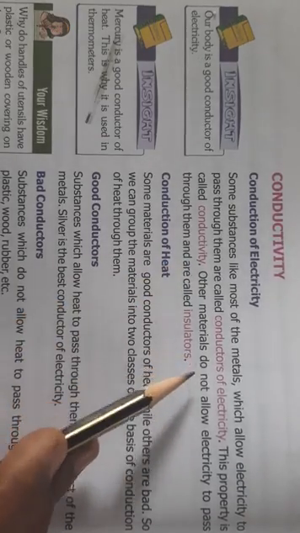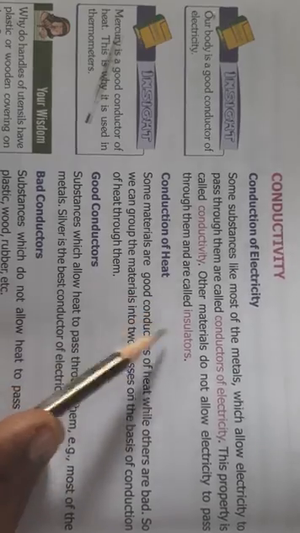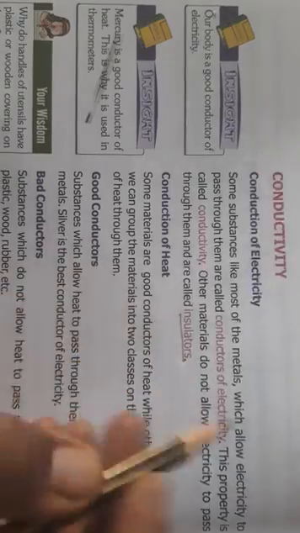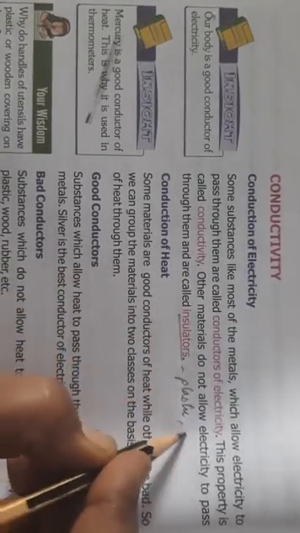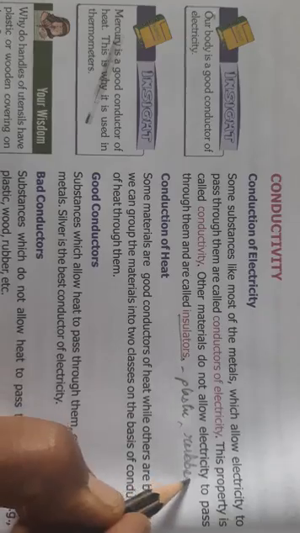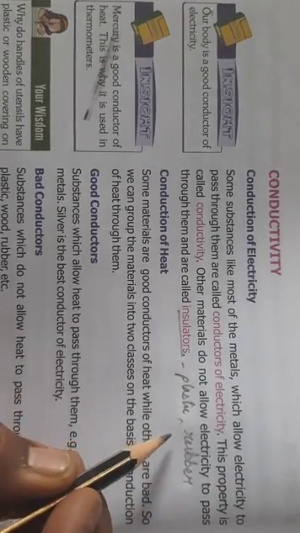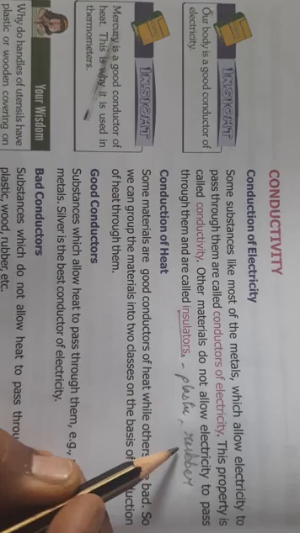And the materials which do not allow electricity to pass through them are called insulators. What are examples of insulators? Insulators examples are plastic and rubber. Plastic and rubber are insulators. They do not allow electricity to pass through them. That is why, electricians, you must have noticed, they wear rubber gloves, okay?